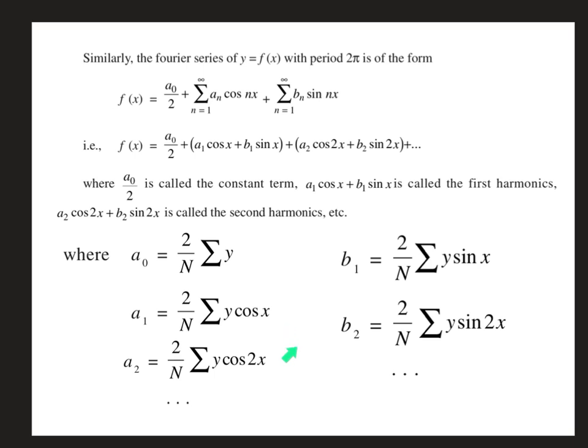So in the same way, the average value we are calculating here: a naught is 2 times average of y. a1 is 2 times average of y cos x. a2 is 2 times average of y cos 2x. b1 is 2 times average of y sin x. b2 is 2 times average of y sin 2x, where n is the number of equidistant points.